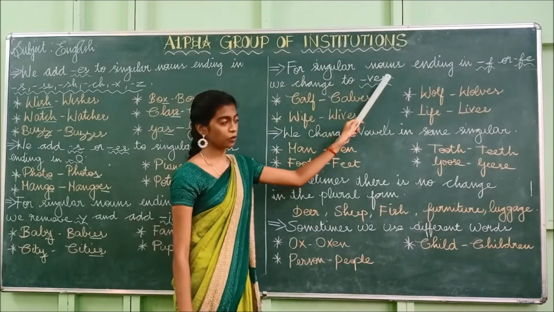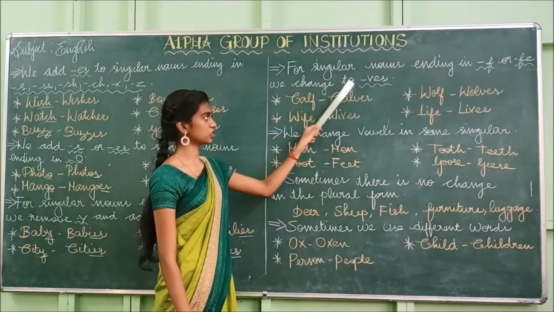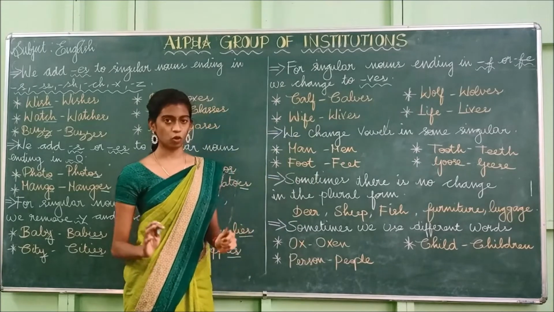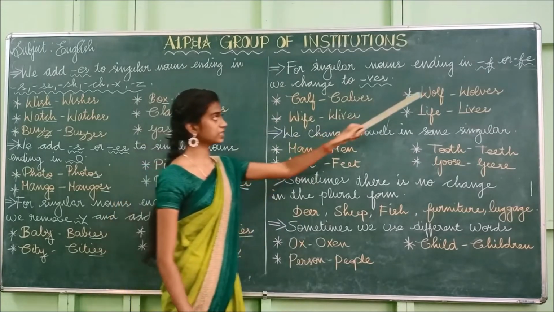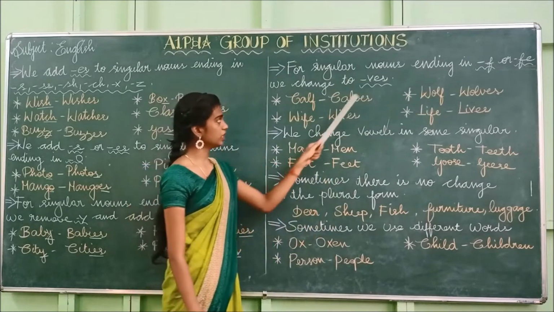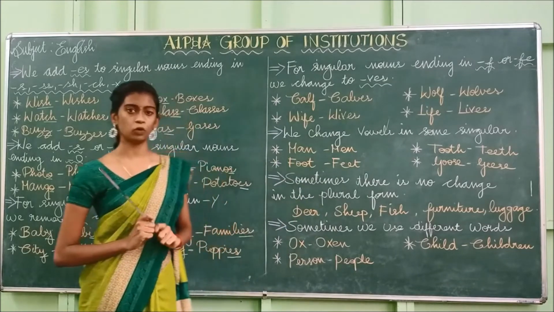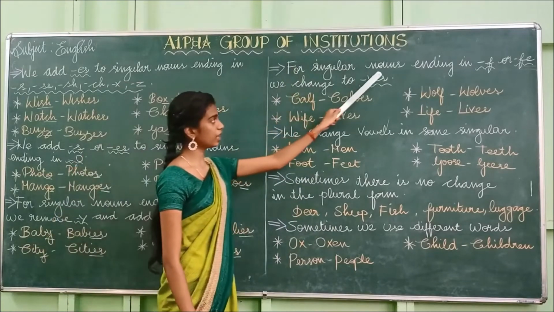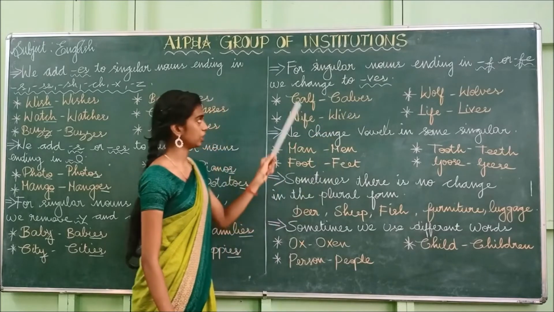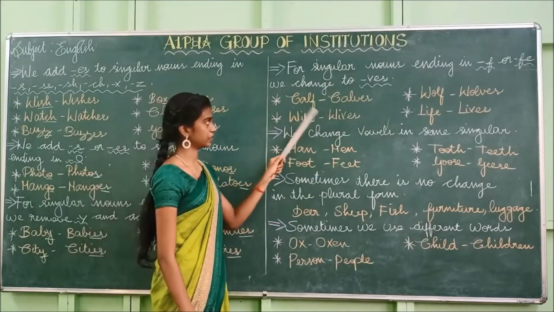For singular nouns ending in F or FE, we change to VES. So if the singular noun ends in F or FE, what we have to do? We have to change it to VES to make it a plural form. So for singular nouns ending in F or FE, we change to VES. So these are the examples.